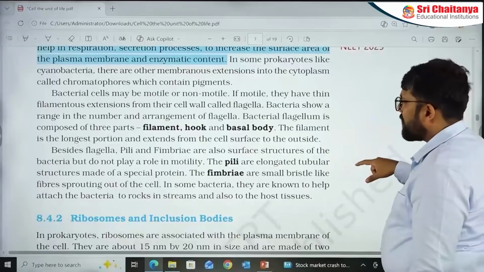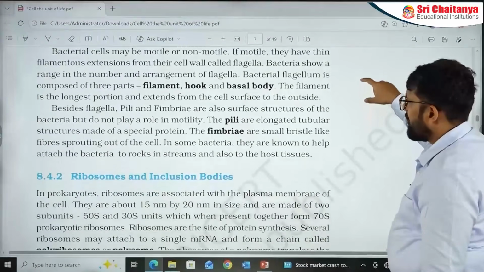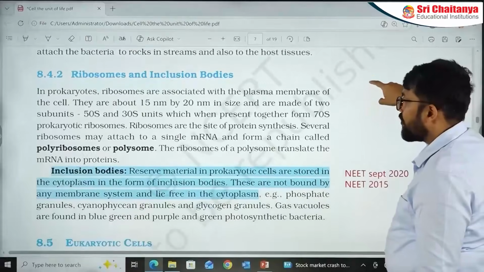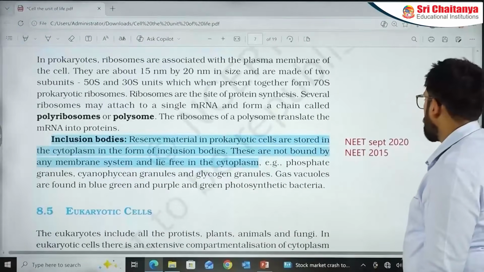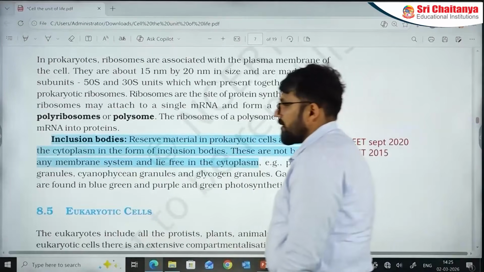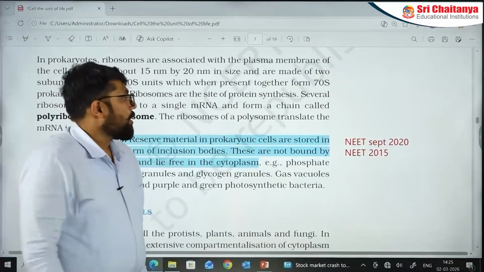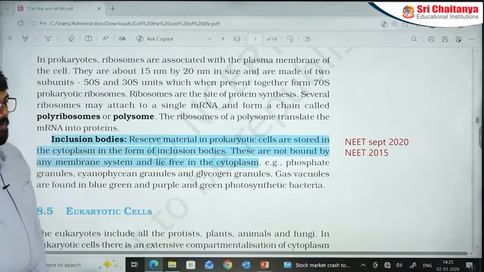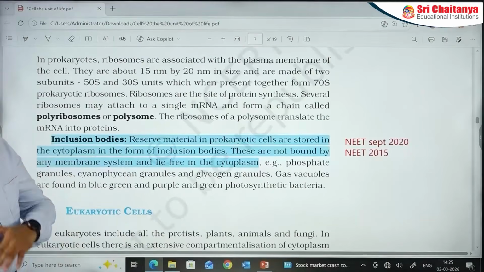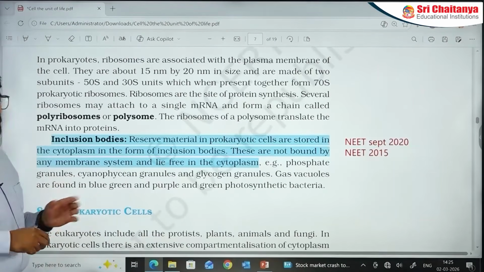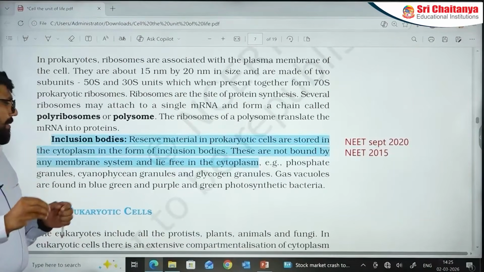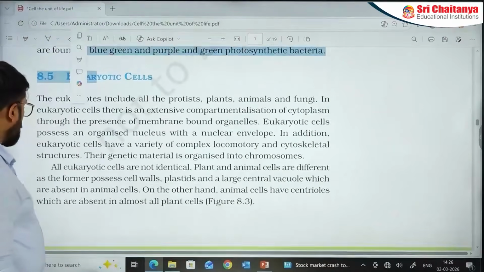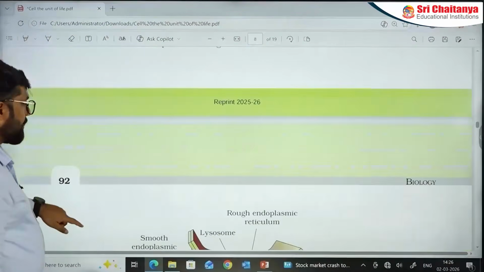Pilae, fimbriae have been appearing in the matchings and all that, but again they are easier sections. I'm going for the statement based questions here mostly. Inclusion bodies also appeared in NEET 2015, and you have NEET 2020 also, where inclusion bodies, reserve material part have appeared, whether they are membrane bound or not. Very singular question that appeared, easy question from this particular part. Please mark that section. Let's go to the next section.